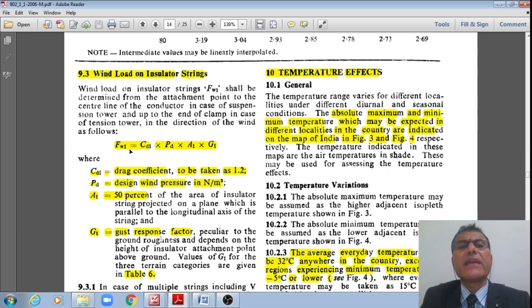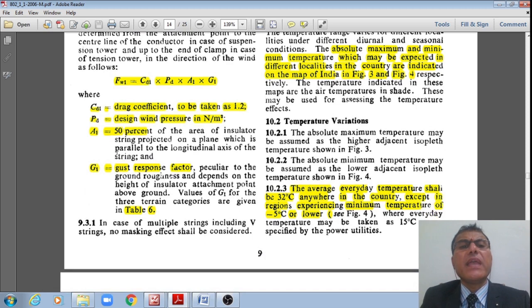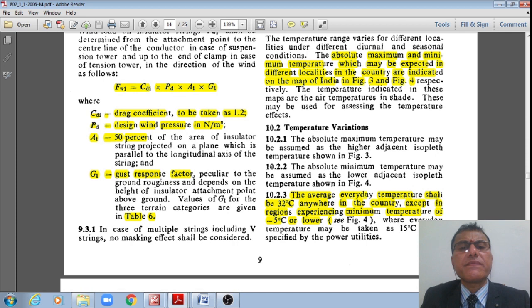FWI is given by CD1 multiplied by PD multiplied by AI multiplied by G1, where CD1 is the drag coefficient to be taken as 1.2, and PD is the design wind pressure in Newton per meter square, and AI is the area of the insulator, which is 50% of the area of the insulator string projected to the plane which is parallel to the longitudinal direction of the string, and G1 is a gust response factor, which depends upon the roughness and also the height of the insulator attachment point above the ground level.